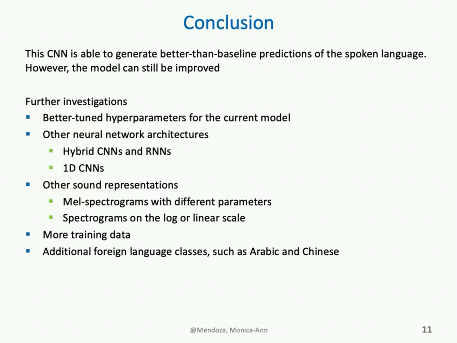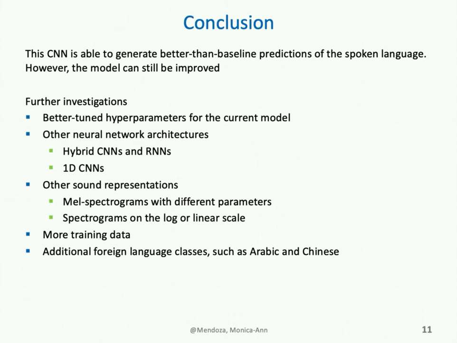One type of model that is particularly prevalent for this type of analysis are hybrid CNNs and RNNs, in which RNN layers are added after the convolutional outputs. RNNs make sense for this type of data because RNNs can model the sequential patterns within an audio clip.